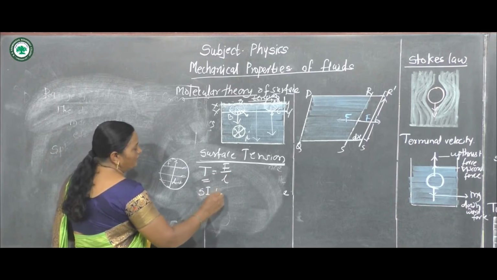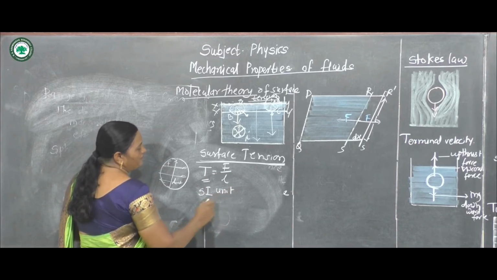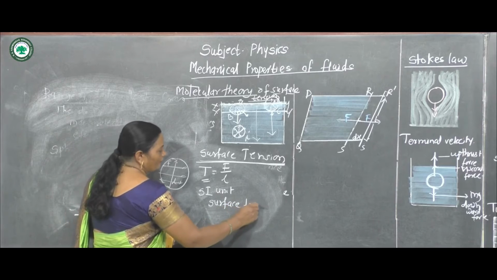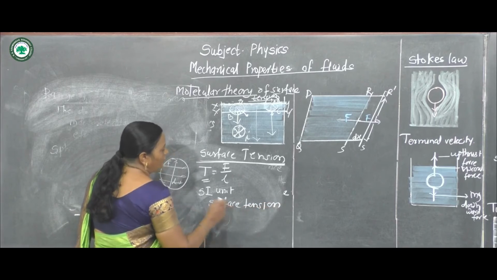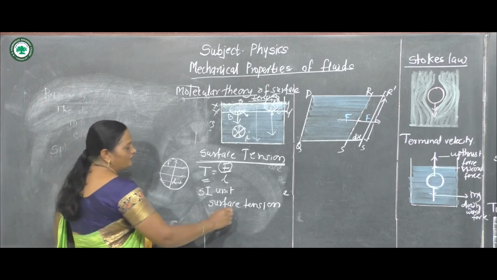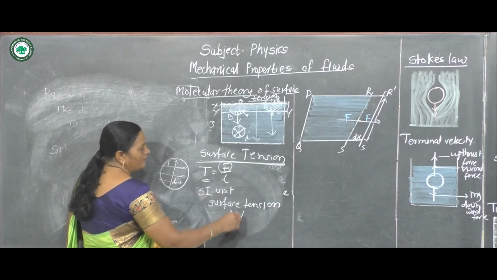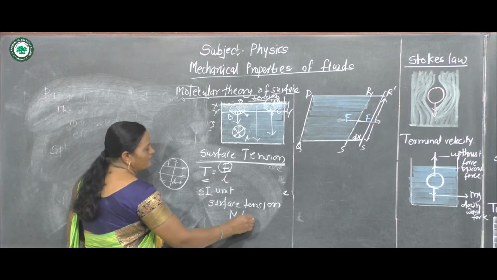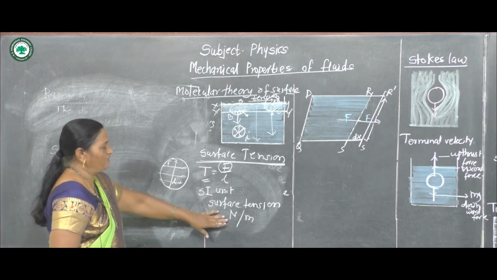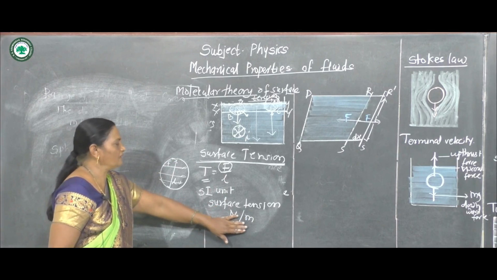Therefore, the SI unit of surface tension. The SI unit of force is Newton, and the SI unit of length is meter. Therefore, the SI unit of surface tension is Newton per meter.